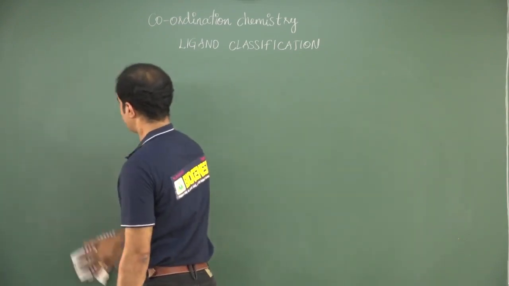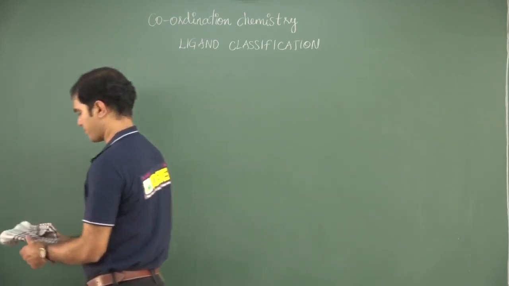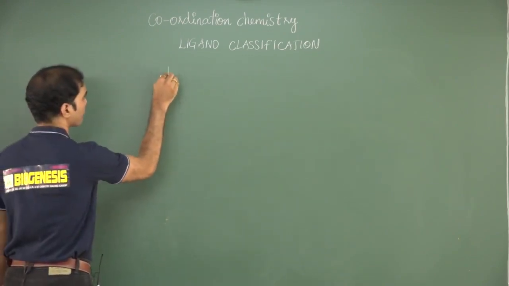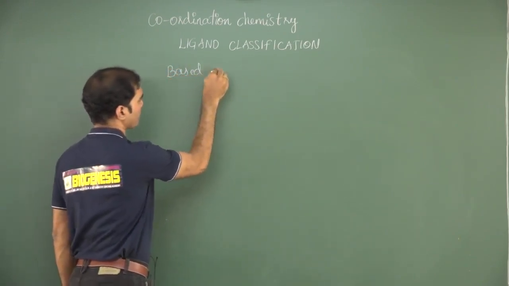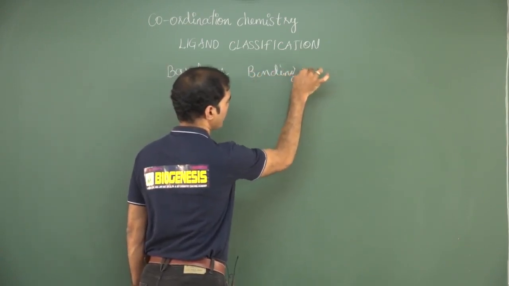I'll give you a couple of other modes. Based on bonding mode also we can classify the ligands.